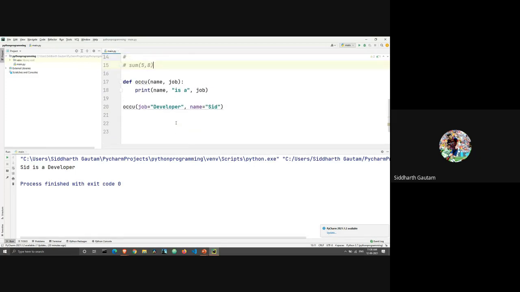But if we want to tell Python which value belongs to which argument, we can use this. You can see job is equal to, and here we have name is equal to. When you use these type of statements, you can pass the arguments in any order. Even if you have 10 arguments, you can just jumble all of them. But as long as you are telling Python which variable is equal to which value, it will be able to identify it correctly.